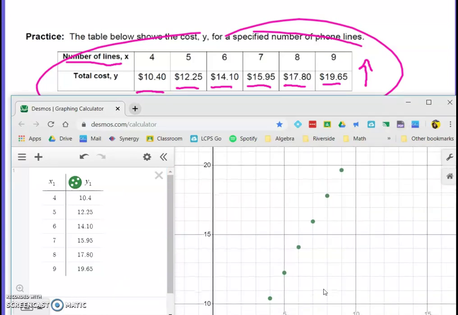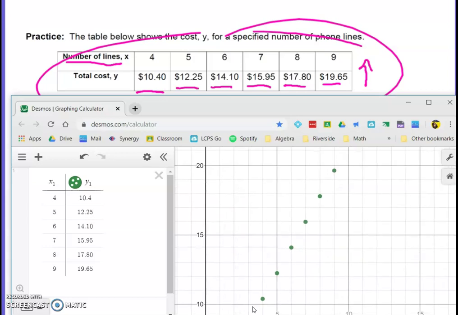And if you look at how these points look on the graph, you can see they just go up, up, up, up, up. And if the points are either going all just up or down, and they stay in a continuous line, you're going to want to do a linear regression.